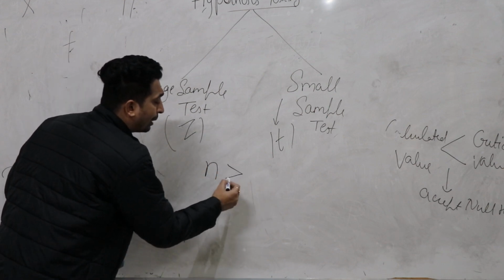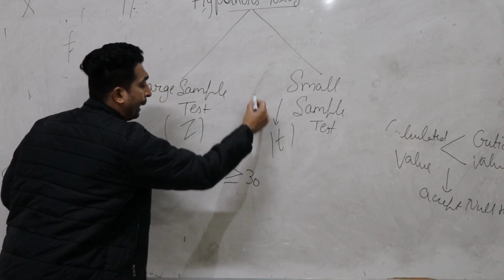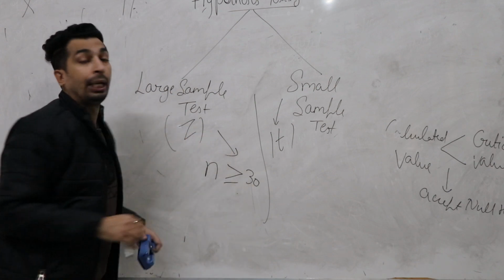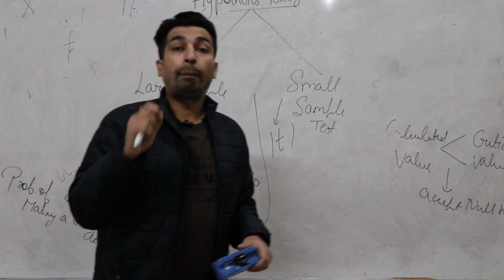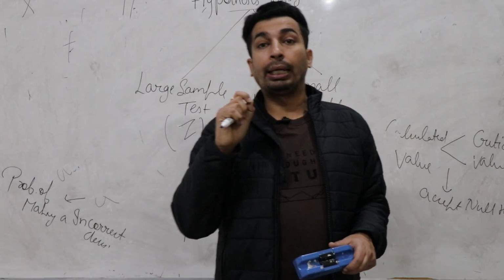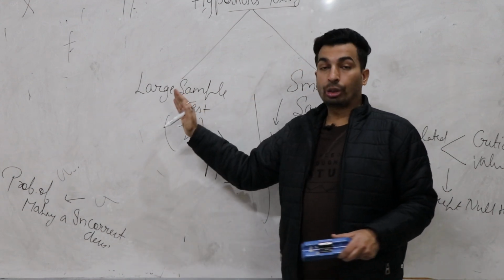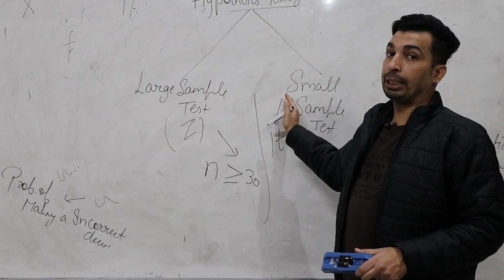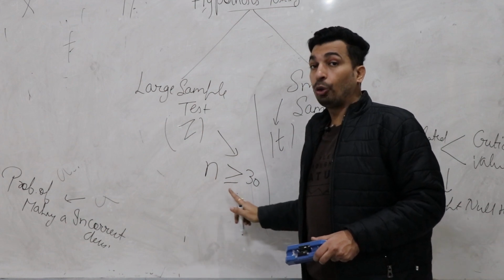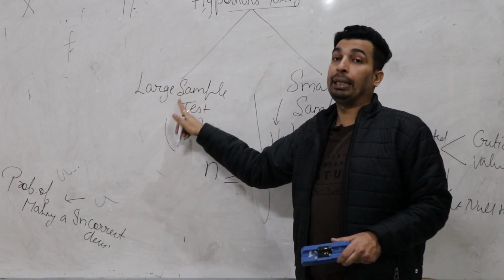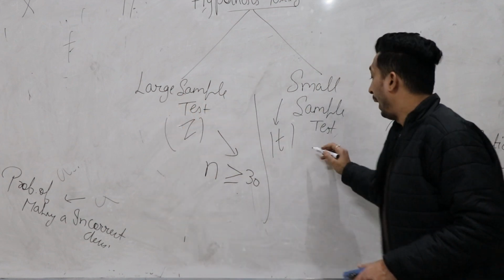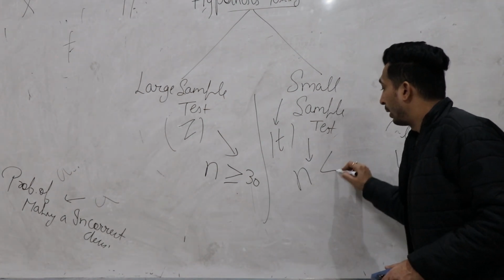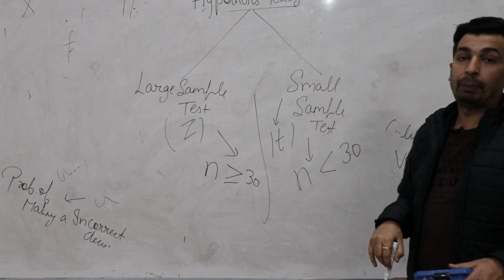If n is greater than or equal to 30, then always apply Z test. On the basis of sample size, you can decide whether to use large sample test or small sample test. If n is less than 30, then always apply small sample test.